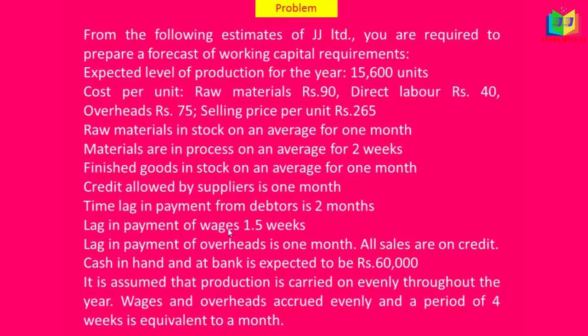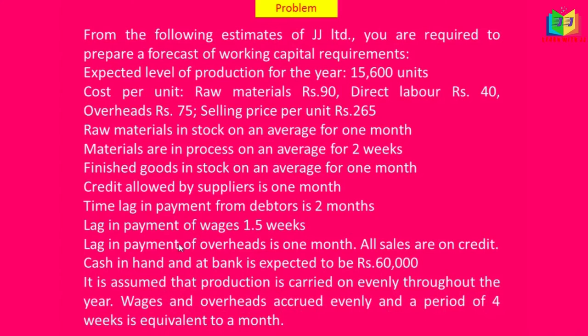Lag in payment of wages 1.5 weeks. Lag in payment of overheads is 1 month. All sales are on credit. Cash in hand and at bank is expected to be rupees 60,000. It is assumed that production is carried on evenly throughout the year. Wages and overhead accrue evenly and a period of 4 weeks is equivalent to a month.